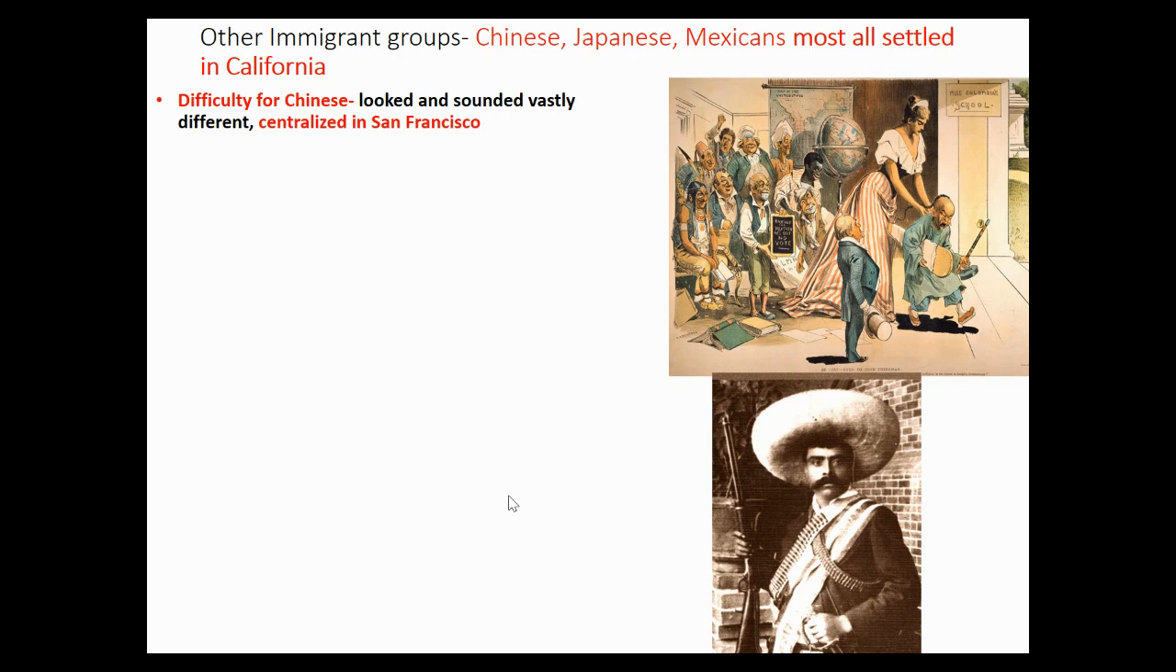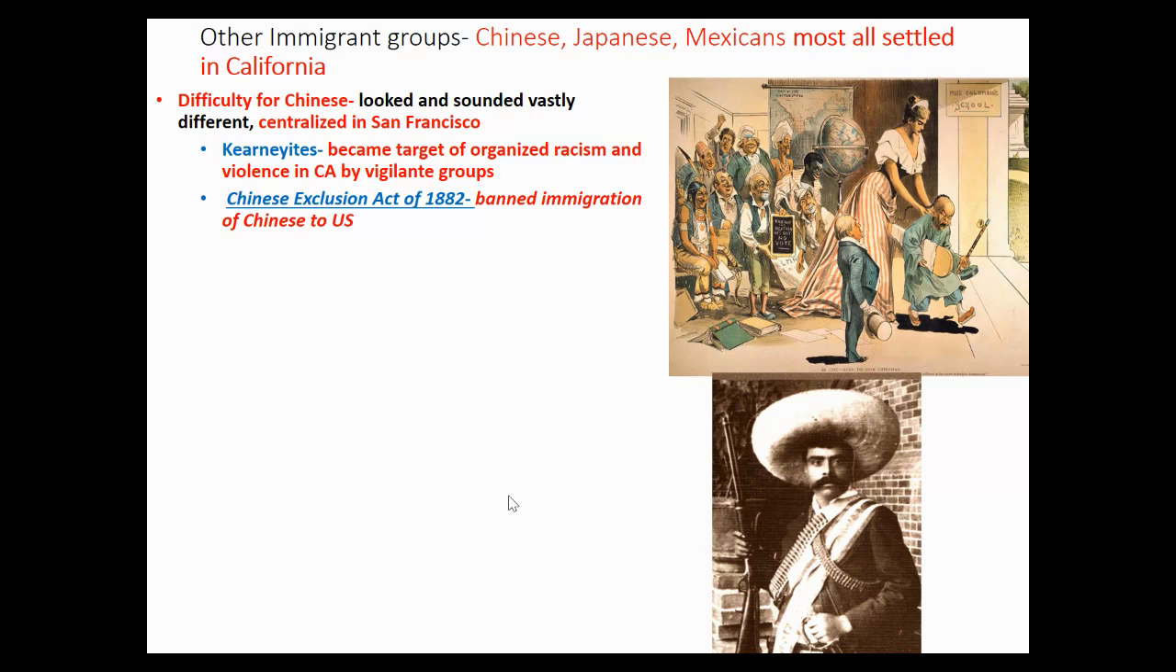But let's start with the Chinese, right? What is the difficulty for the Chinese? Well, obviously, they stand out and they looked and sounded vastly different. But just like the Irish being targeted because they're centralized in one location, like in New York City or in Boston, the Chinese are centralized in San Francisco, right? And what happened to them is they became a target of organized racism by a group called the Kearneyites. The K is similar to KKK. The Kearneyites are not Klan, but if it helps you remember it, they are a vigilante group like the Know Nothings, who targeted the Irish. The Kearneyites targeted the Chinese, right?